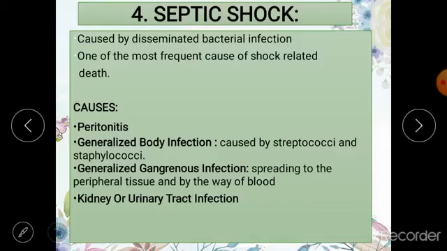Gangrene क्या होता है कि जब किसी टिश्यू को enough blood supply नहीं मिलती, the tissue starts to die, and this is known as gangrene. And from this gangrenous infection, the bacteria or the toxins can spread to peripheral tissues through blood. Same can happen in kidney or urinary tract infection. So bacteria from anywhere in the body can disperse to different parts of the body and cause septic shock. So you must remember, if you are being asked to diagnose septic shock, you might be given some of these examples, any one of these examples.